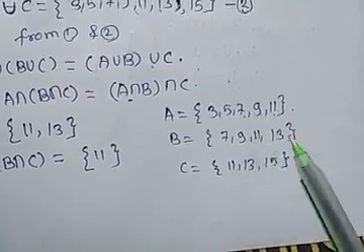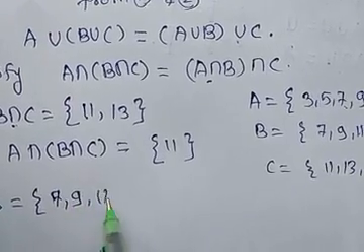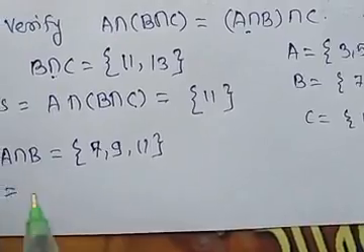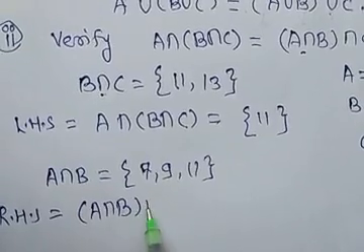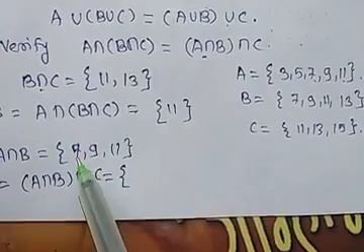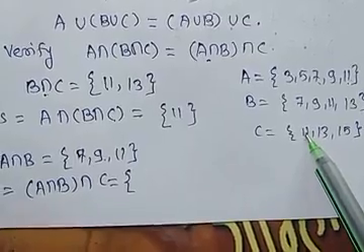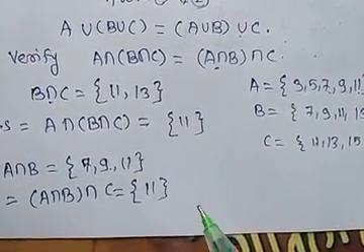Now RHS is equal to (A intersection B) intersection C. We check the common elements between A intersection B and C. Only 11 is common in both, so it gives the single element 11.